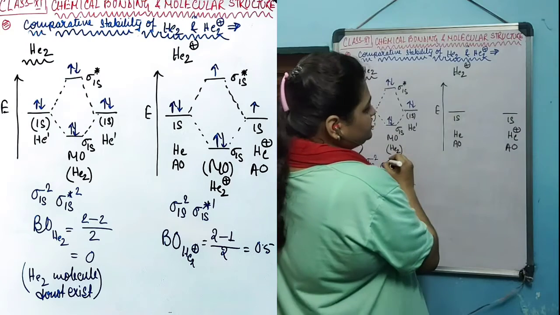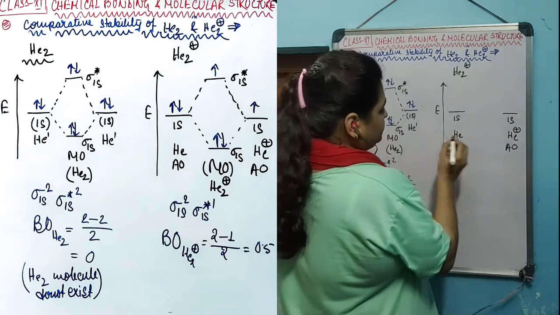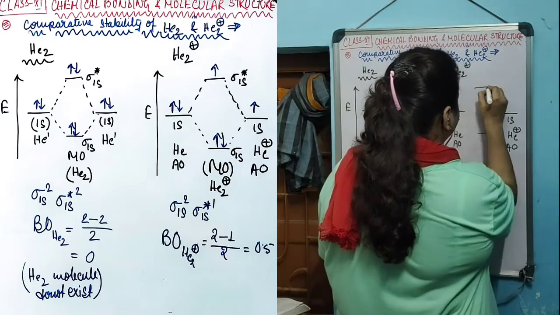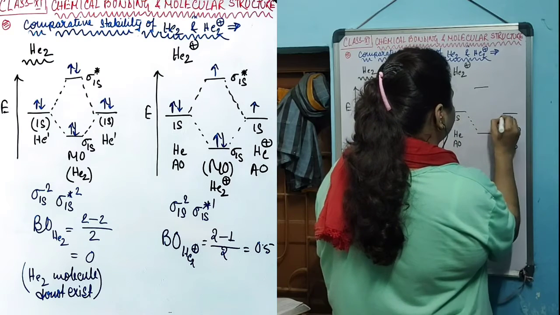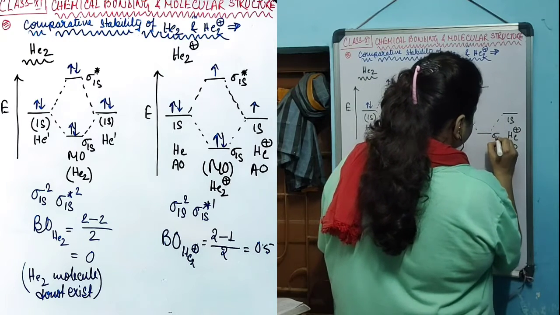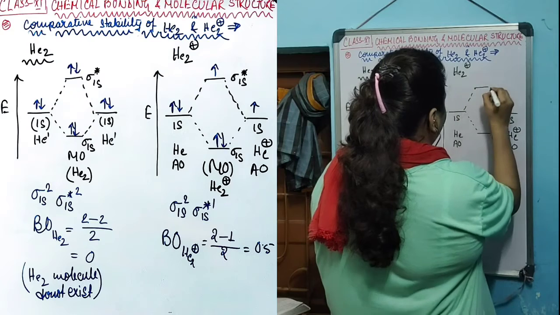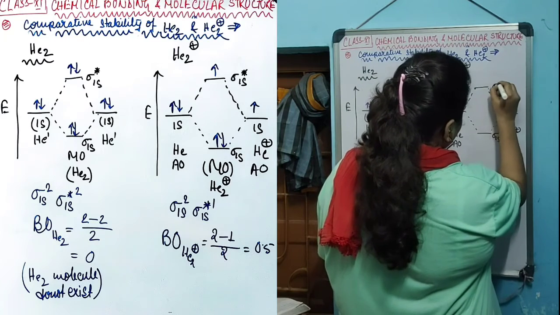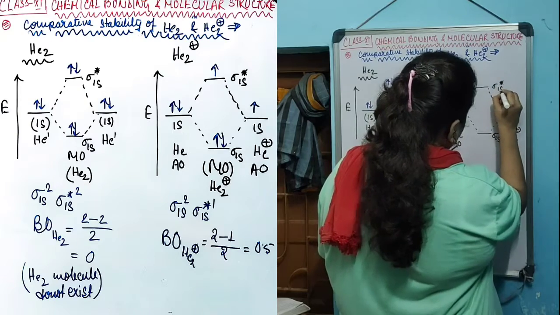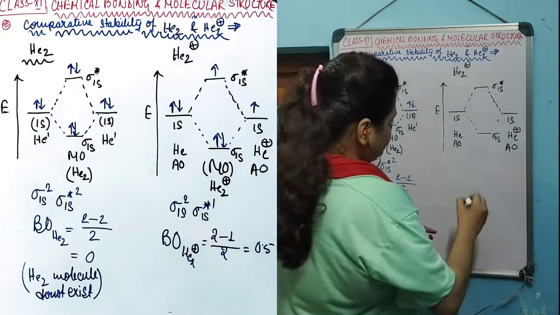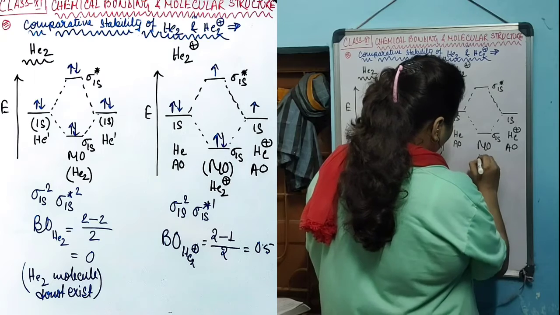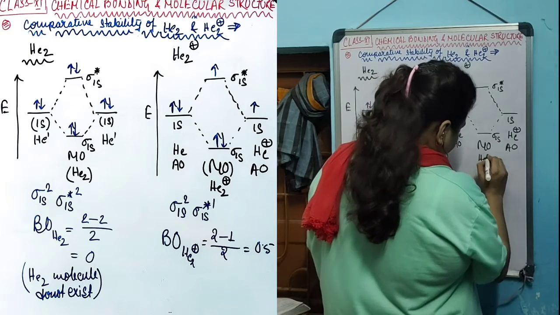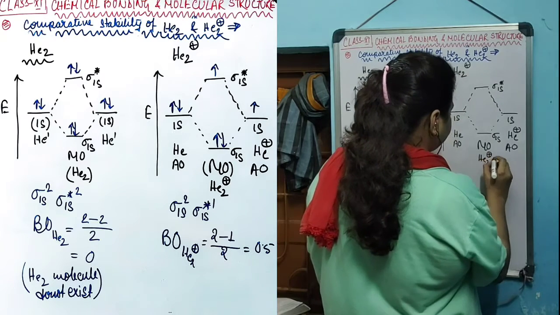When these two atomic orbitals combine, they create two molecular orbitals. One having lower energy, bonding, sigma 1s orbital. Another anti-bonding, more unstable, having more energy, anti-bonding sigma star 1s orbital. This is the molecular orbital diagram of He2 plus species.